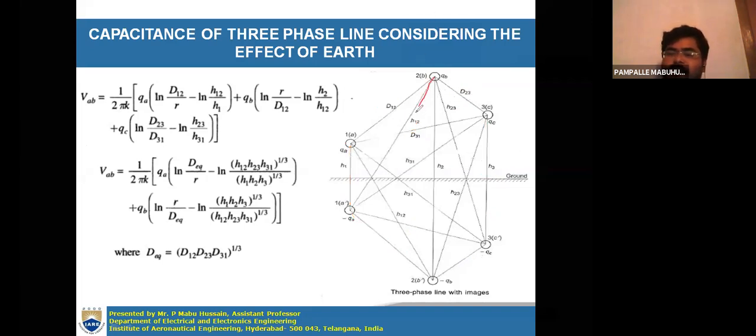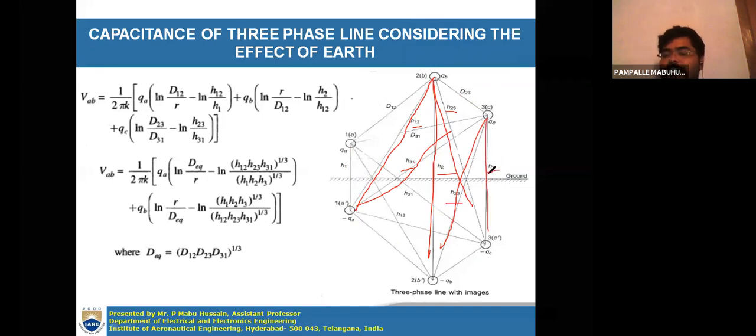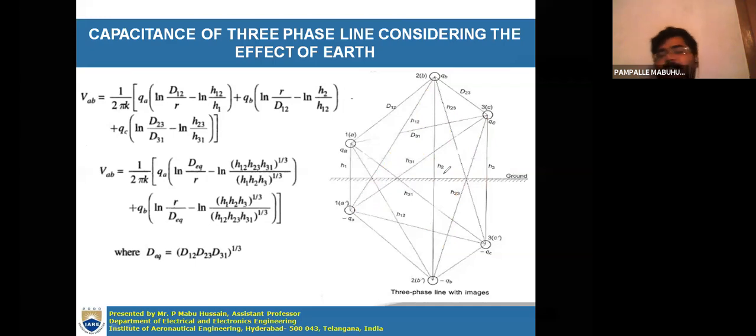Now the other distances they considered are these. This distance is h12, this distance is h13, this distance is h23. There are some other distances: from here to here this is h2, and from here to here this is h3. So distances are represented in the diagram itself. If you want to consider your own distances, you can. Some people may say this as DAB. The representation is your wish.